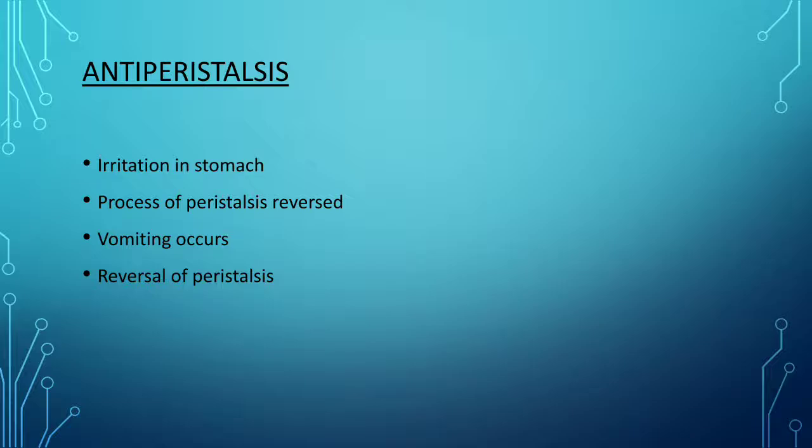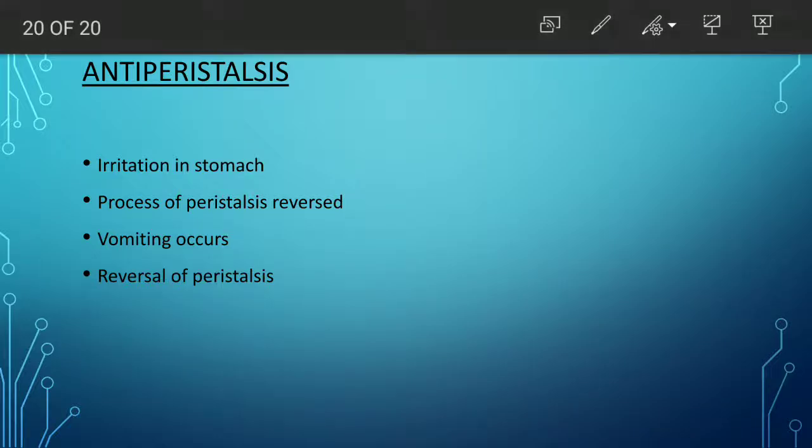Now what is antiperistalsis? It is simply the irritation in the stomach. The process of peristalsis is reversed in antiperistalsis. In this process, vomiting occurs because the reverse of peristalsis occurs. So the food which was taken in by the person is vomited out again.